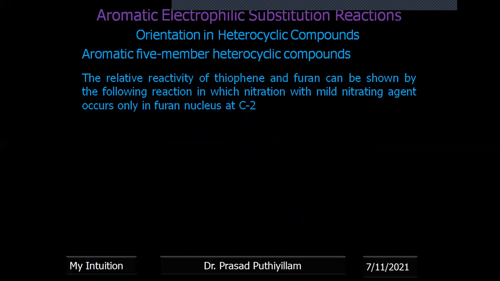Now, the relative reactivity of thiophene and furan can be shown by the following reaction. Okay, we didn't simply say that it is less reactive, we have evidence.